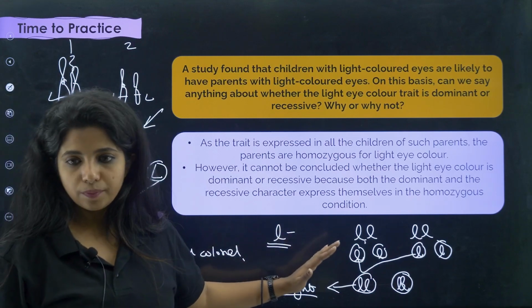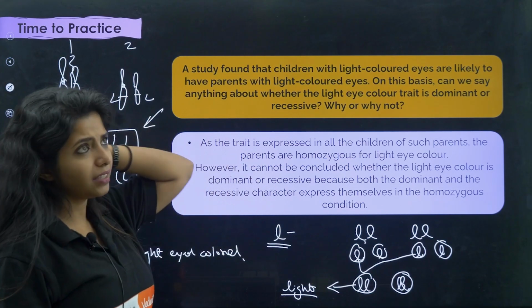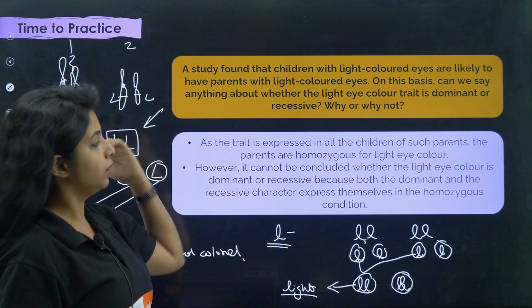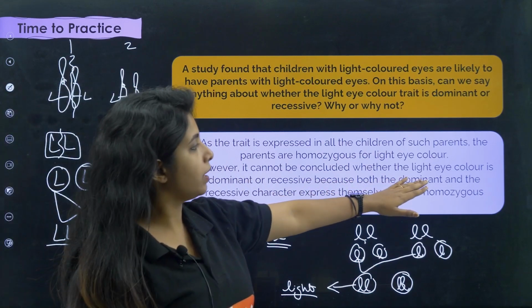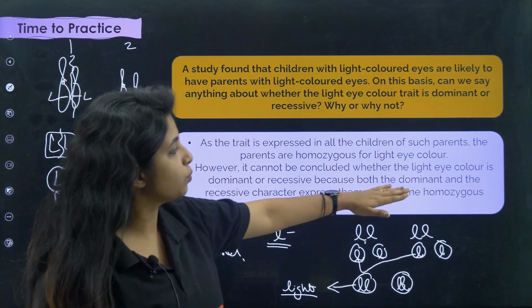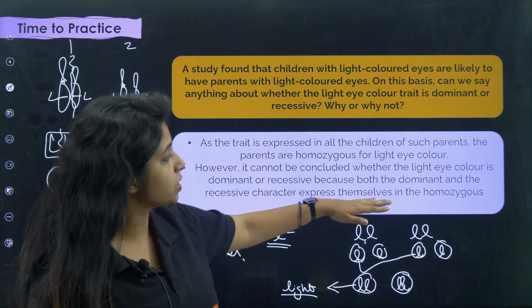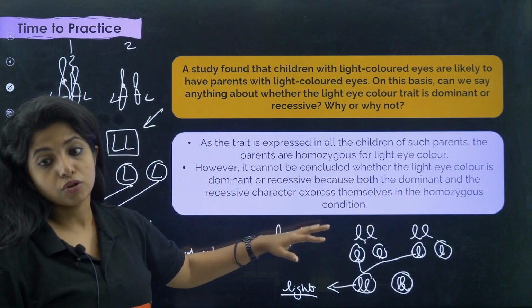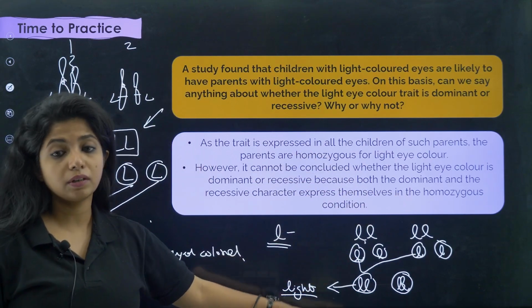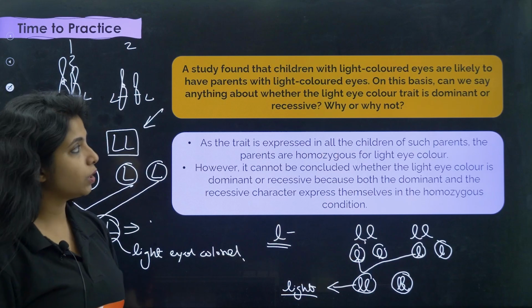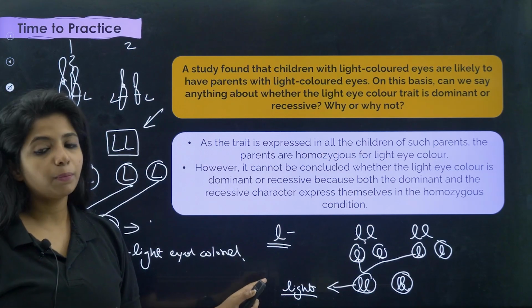Read it once more. It is an NCERT question, I think an example question that has come. However, it cannot be concluded whether light eye color is dominant or recessive, because both the dominant and the recessive character express themselves in the homozygous condition. So suppose the parents were homozygous for this trait, then how can we say that? Without knowing the parent's genotype, I cannot say.